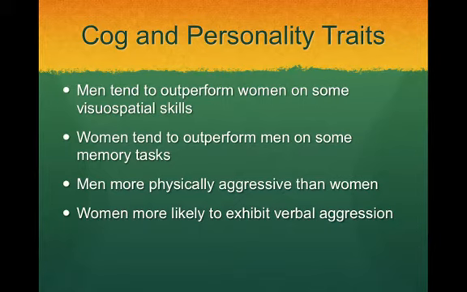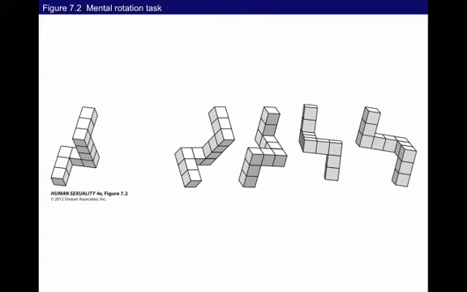So here are two examples of tasks. This would be considered a mental rotation task, and the question would be, if you were to rotate this image, these blocks, which of these answers would be correct? I'm going to give you a second to think about it. There is only one correct answer here. And if you're wondering which one is correct, it would be this third one.